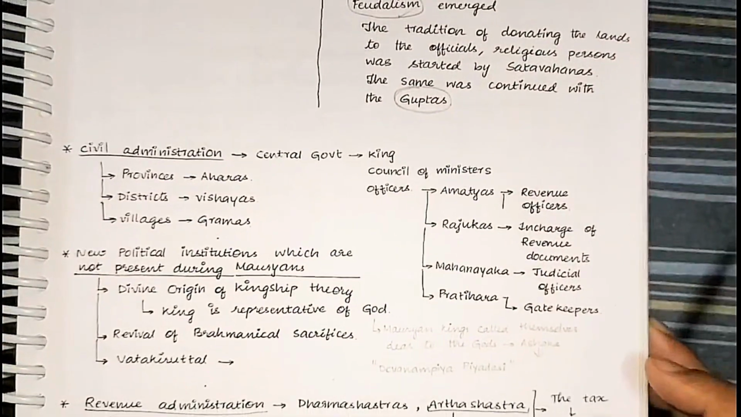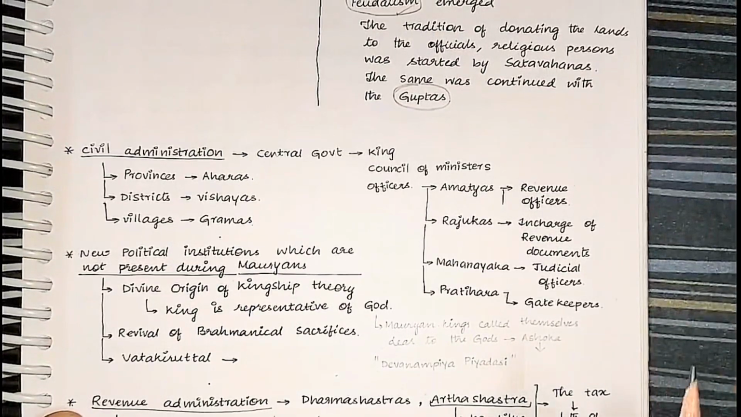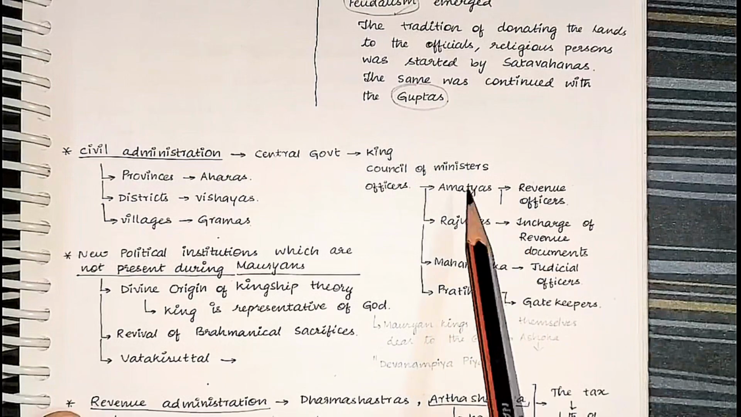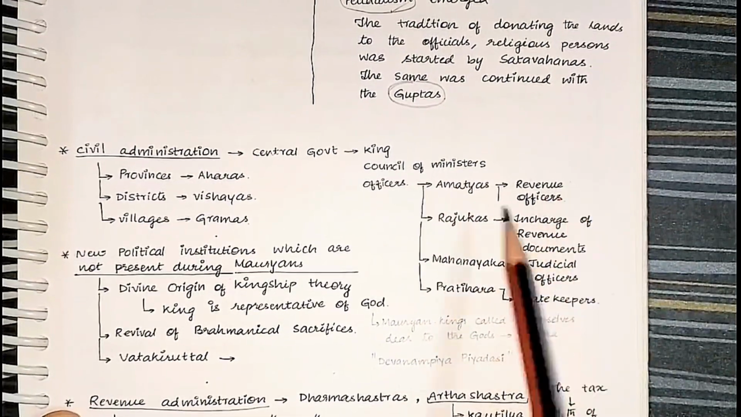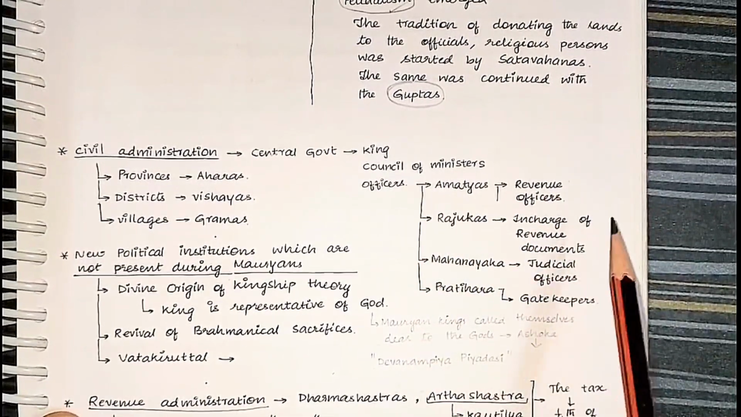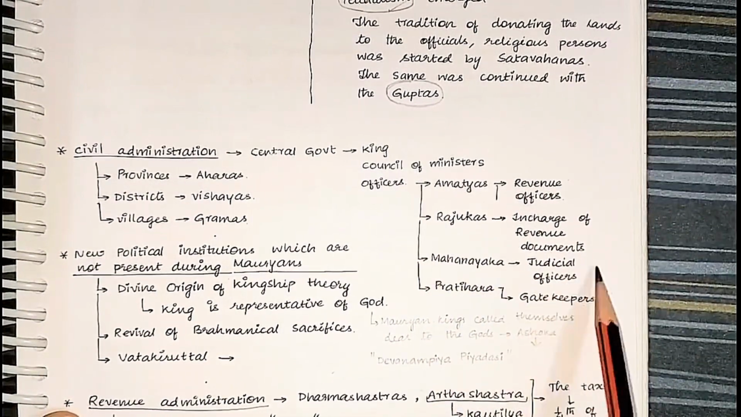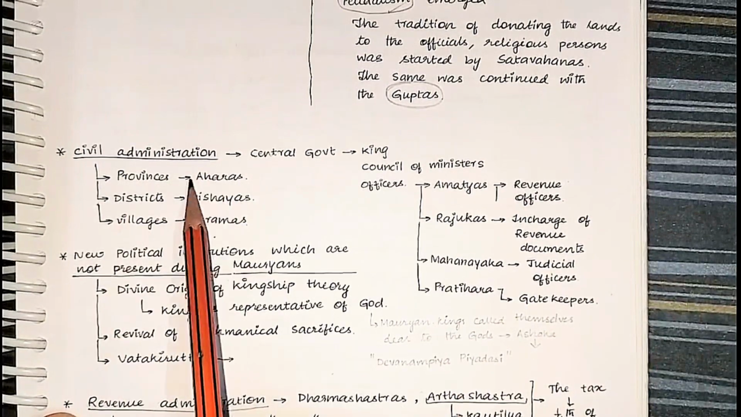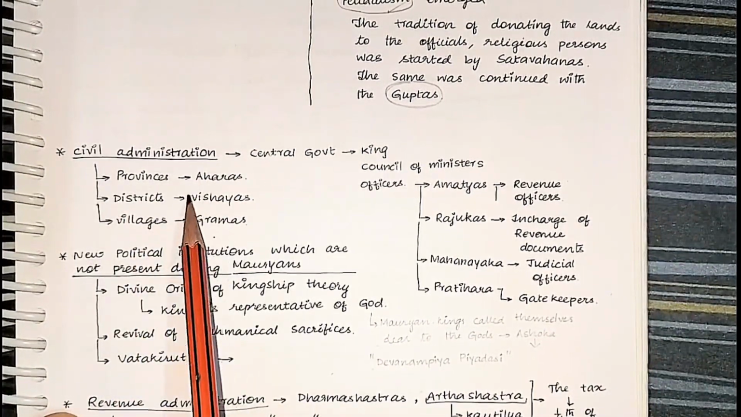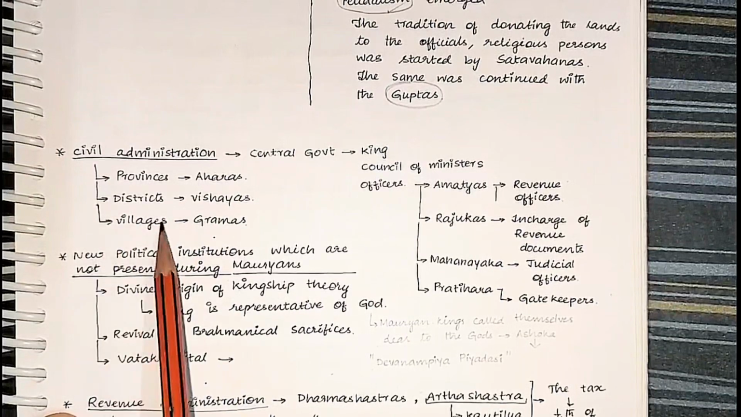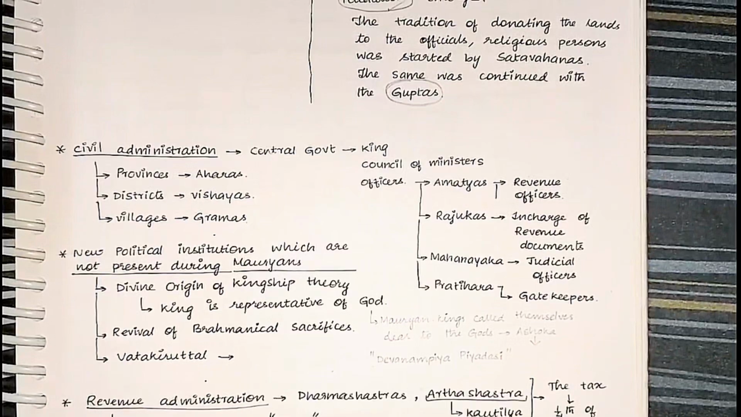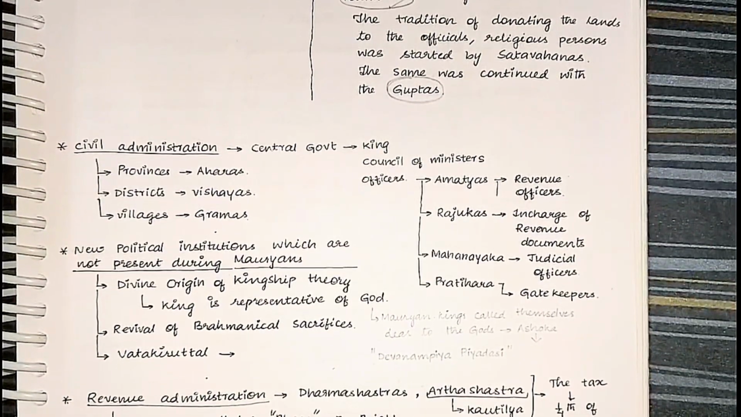Next. In the civil administration, there was a king, council of ministers, and officers. Here are the names of a few officers: Amatyas are called revenue officers, Rajukas are in charge of revenue documents, Mahanayakas are judicial officers, Pratiharas are gatekeepers. The provinces were called Aharas, the districts were called Vishayas, and the villages were called Gramas. See, a question won't come on it, I'm telling you. I'm just giving you this so that you will have a brief idea about the administration.